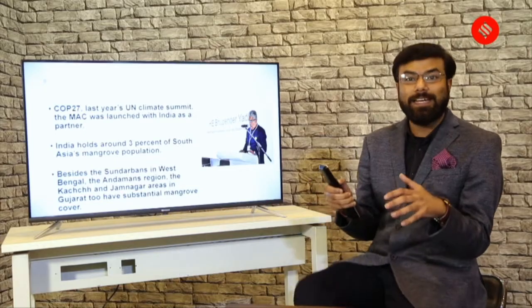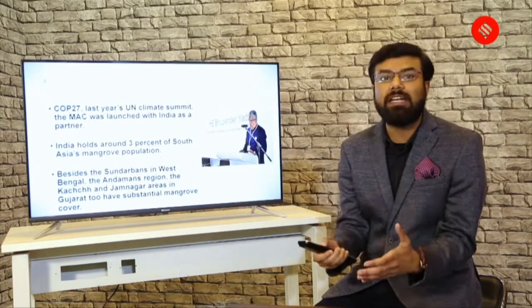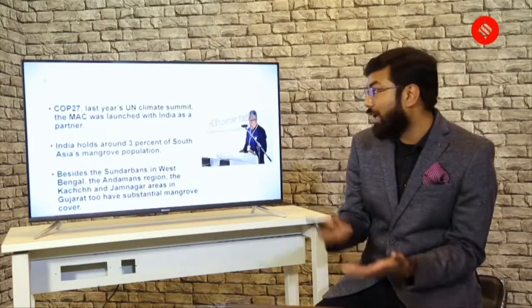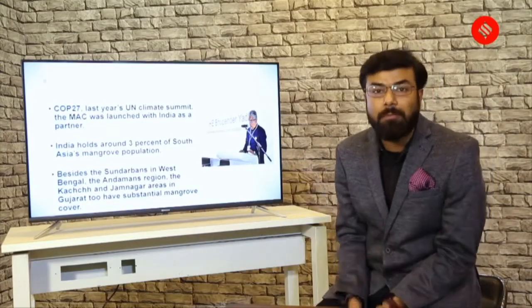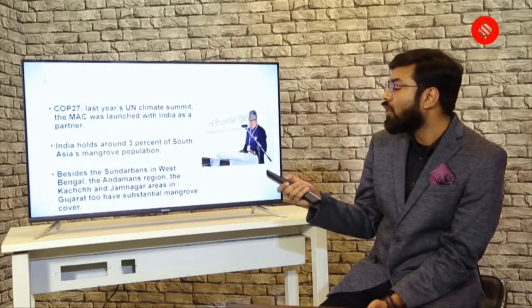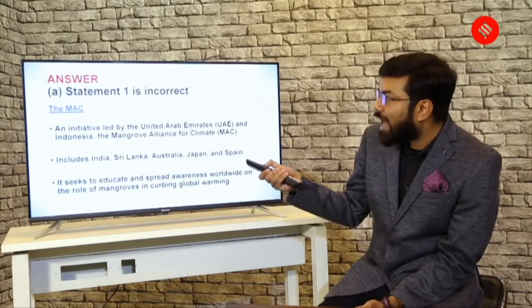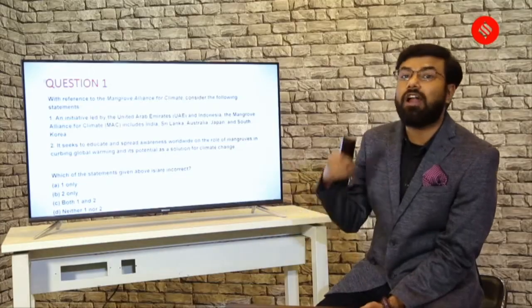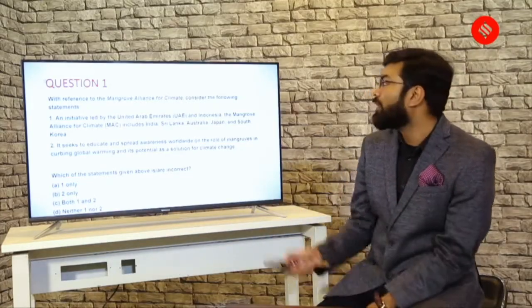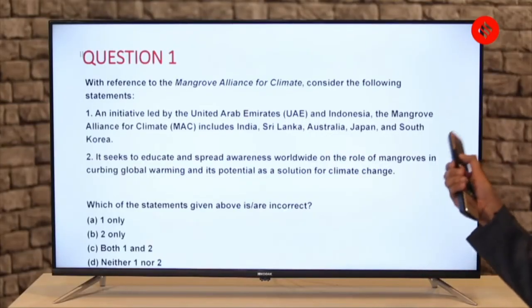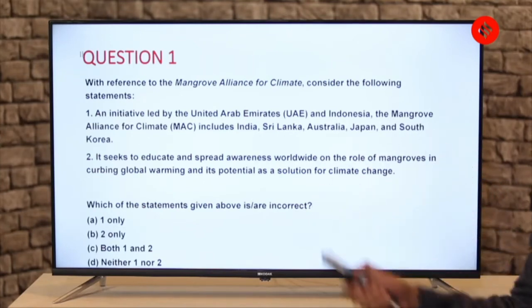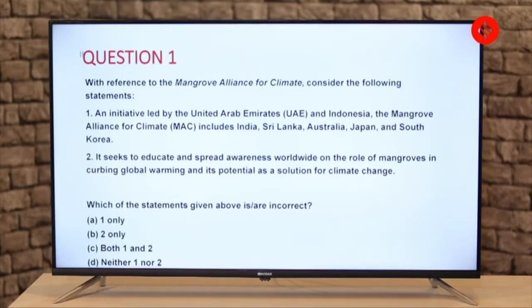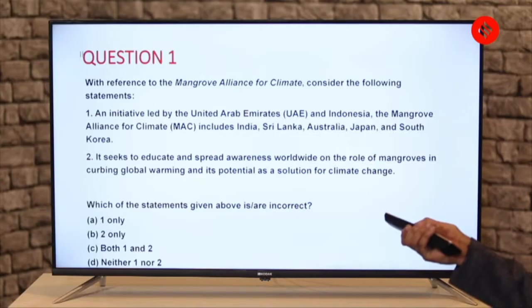So you see, there is some self-interest of India in this alliance, and that is because so much mangrove coverage is there. So when we go back to the question, and now if you see how this question was designed, you would know that for the first statement, you don't need to have South Korea there, instead there should be Spain, and the second statement is correct. So the incorrect statement as asked in the question is one only.